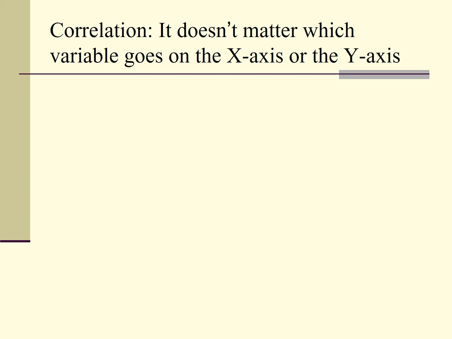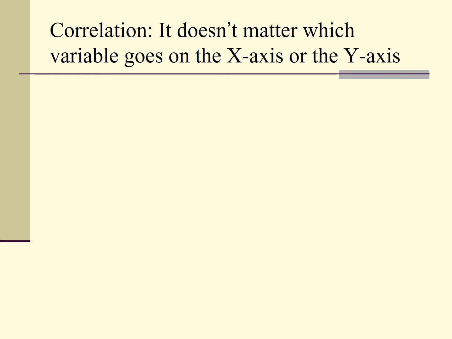Finally, I want to remind you of the similarities and differences of correlation and regression. They both describe a relationship between variable x and variable y. Correlation only describes how one variable changes along with another variable. So x changes, y changes, or y changes, x changes.